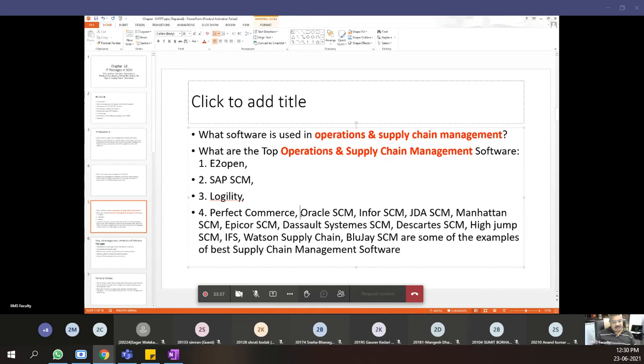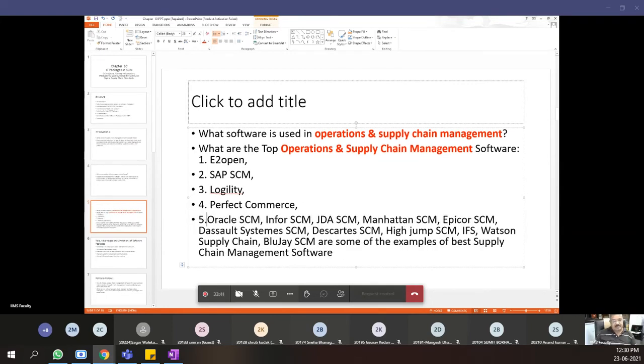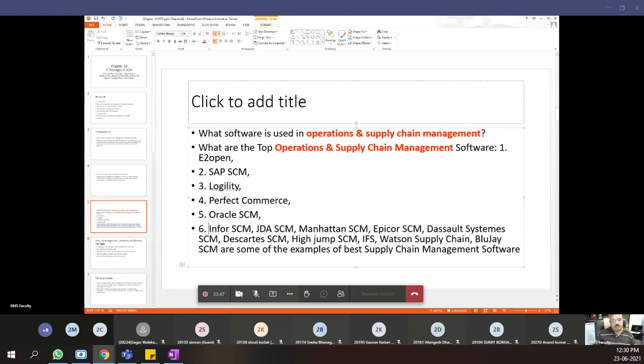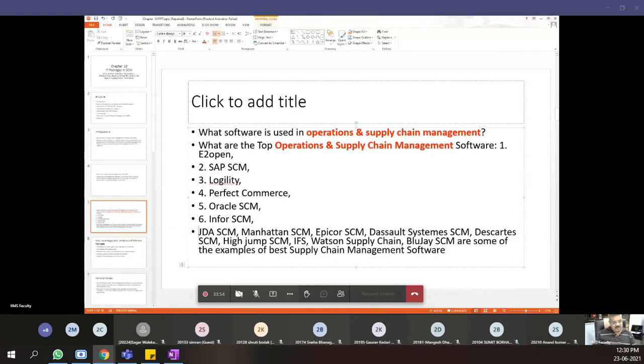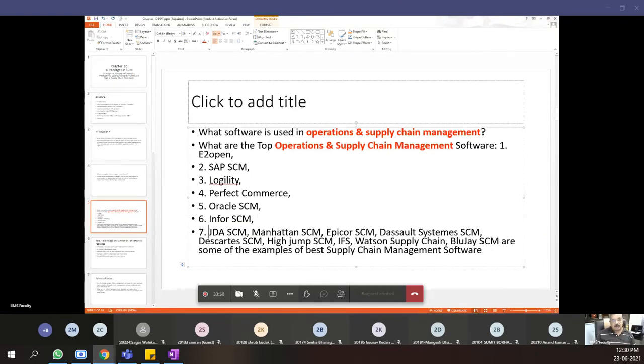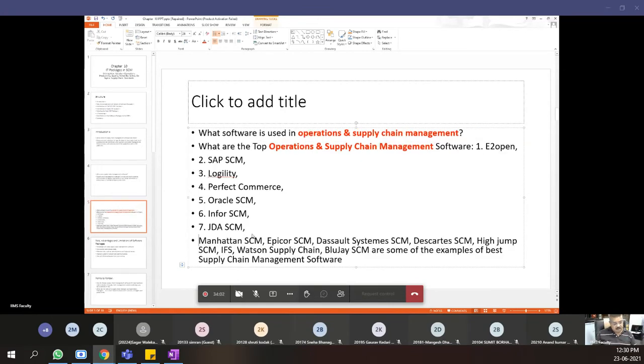Fifth is Oracle SCM. How many of you know that Oracle is into supply chain management ERP? Does anyone have experience of working on ERP in this group? Then sixth is Infor SCM. Seventh is JD Edwards SCM. Does any one of you have experience of working on an ERP system in this group?